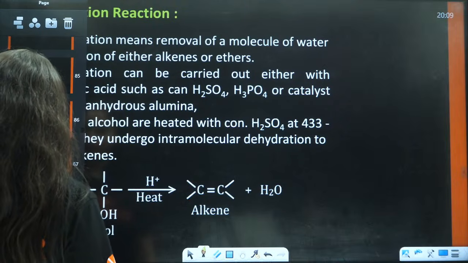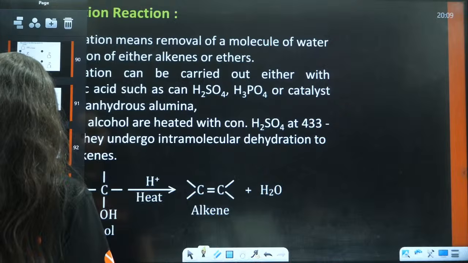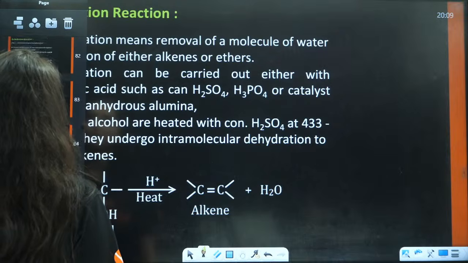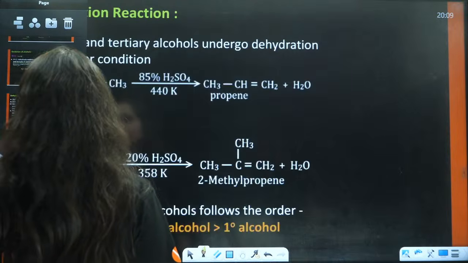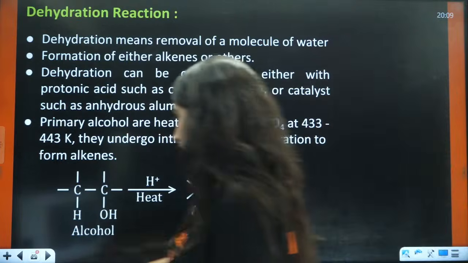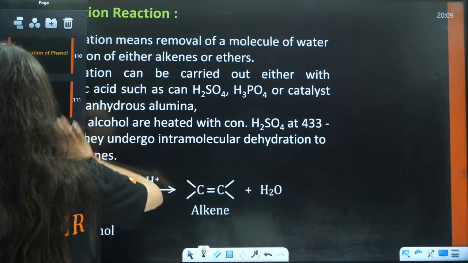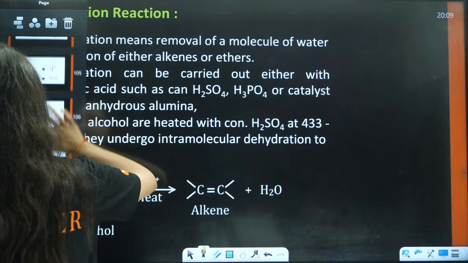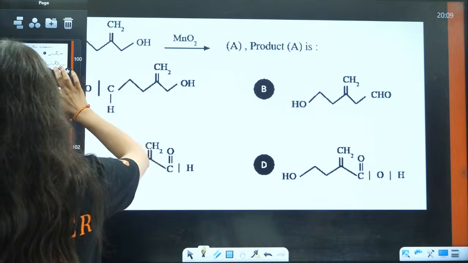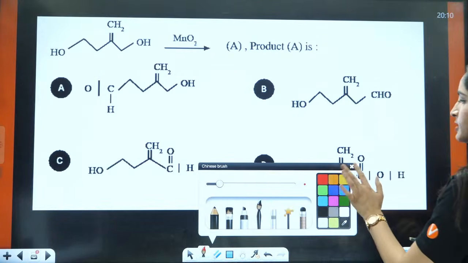Well, we will do that after. I'll see if I put one question based on this. Chalo, no issues. After this, we are going to do questions only. Now, dehydration reaction. That was all about oxidation. I'll see if I can find that question. Just give me a minute. Yes, this is the question. Okay, let us do this question because it is related to that concept.